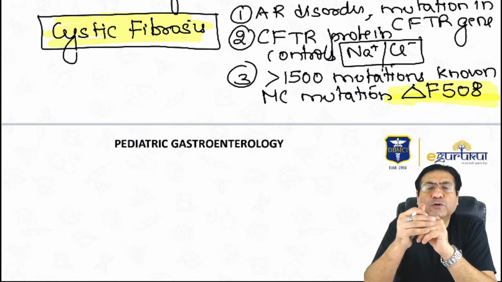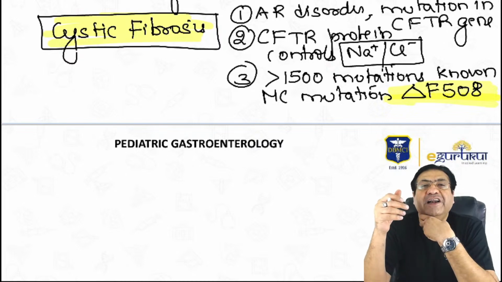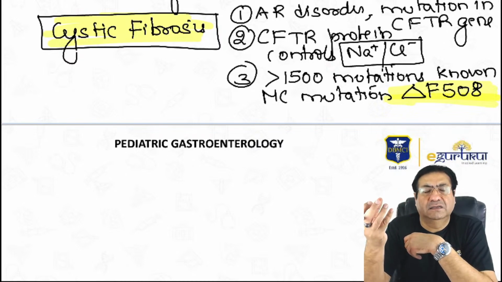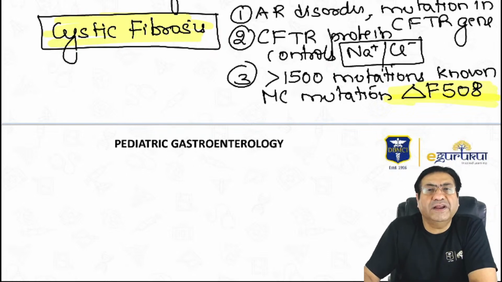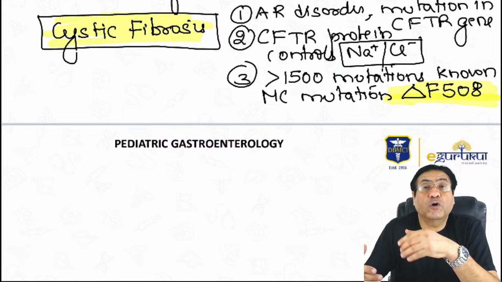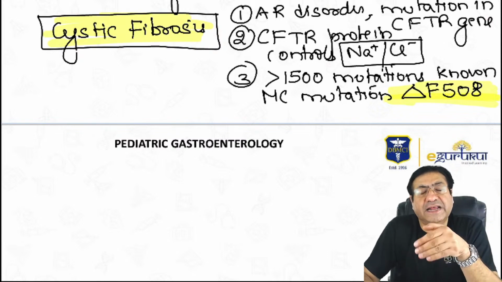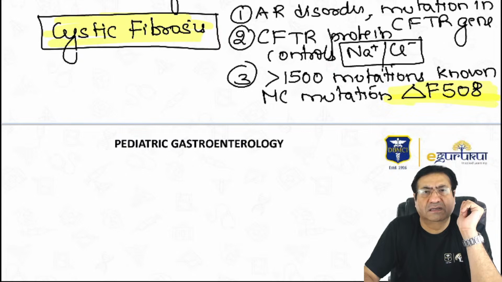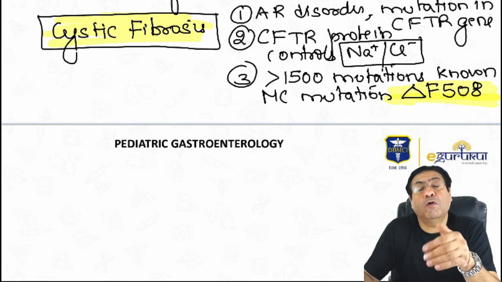And what happens in cystic fibrosis is the secretions become dry in the hollow ducts of the body. So respiratory mucosa becomes dry. The cilia in the respiratory tract do not function properly. So infections can enter into the respiratory tract. So recurring chest infections, thick secretions blocking the airways. So productive cough. Pancreatic secretions do not reach the intestine. So pancreatic insufficiency. Protein malabsorption. Bile does not flow. So fat malabsorption.